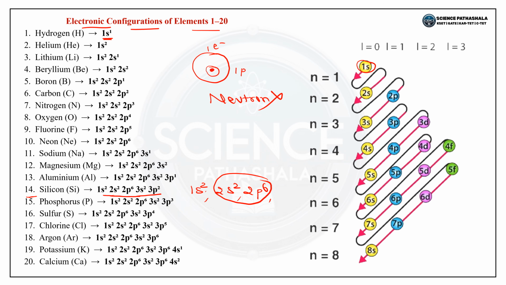So still we require 4 electrons, that means 3s2 and here we have 3p2. So the electronic configuration of silicon is 1s2, 2s2, 2p6, 3s2, and 3p2. Dear students, just practice this, so you may get this in the examination. It is very important from the point of view of examinations.